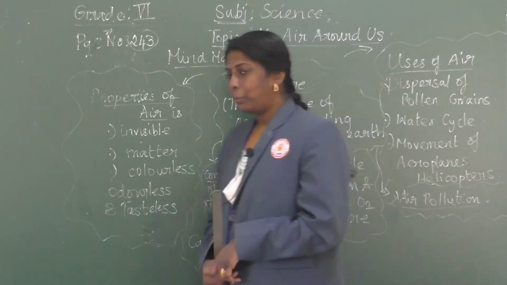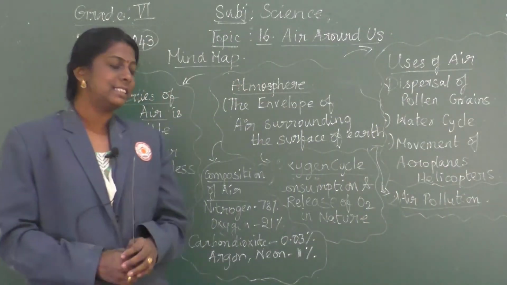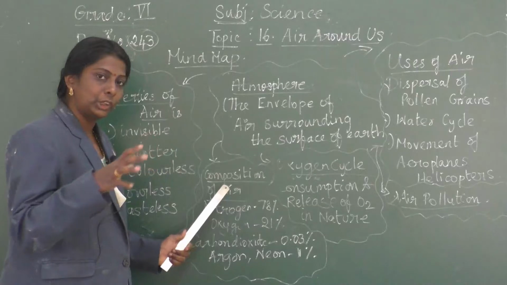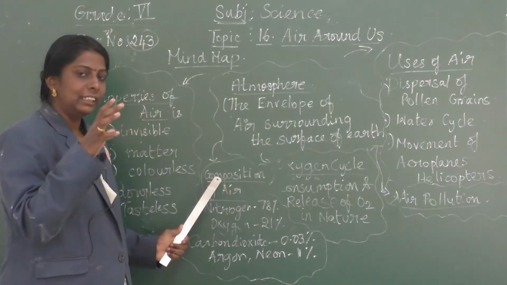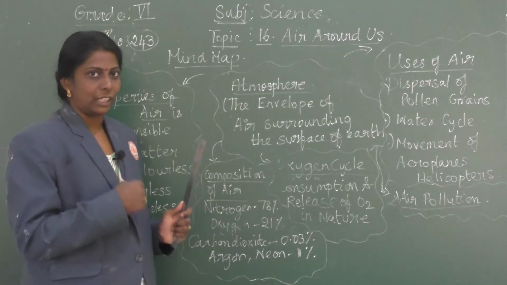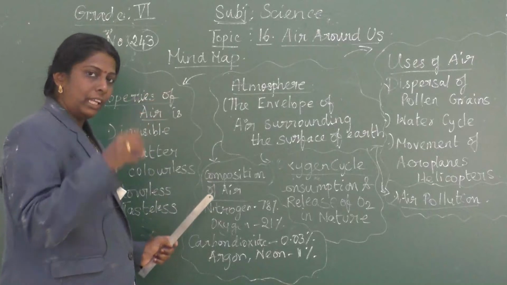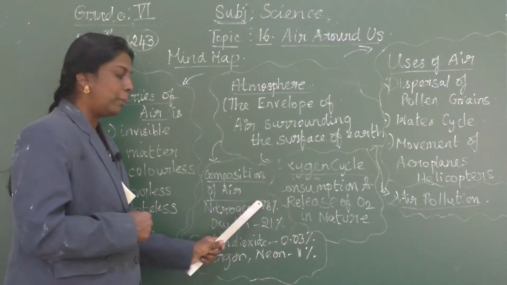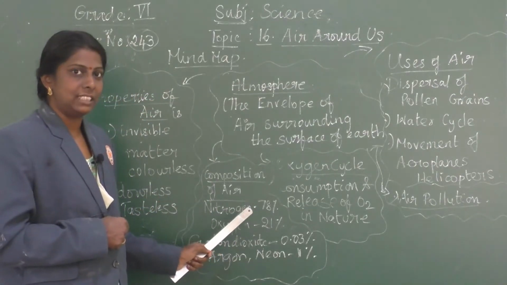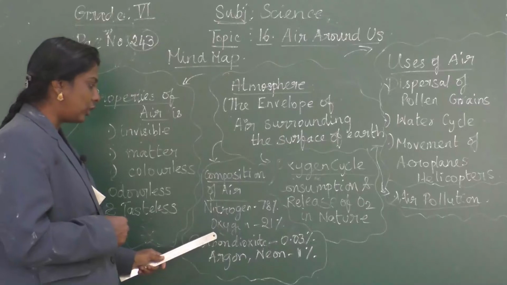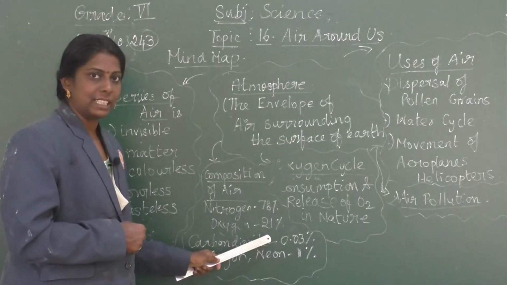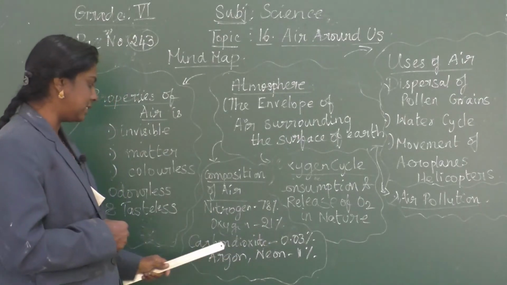Then composition of air. Next we are going to learn about the composition of air in the form of a circle chart. Out of the entire air, nitrogen occupies 78%. Oxygen 21%.